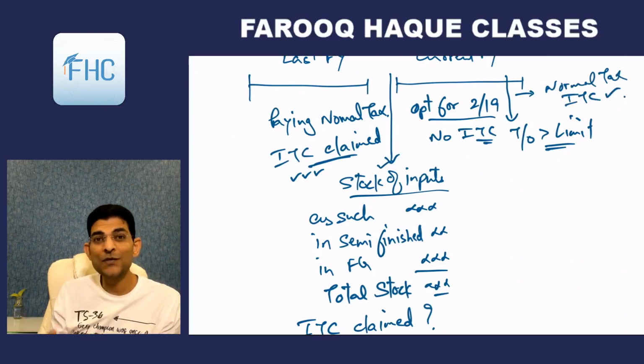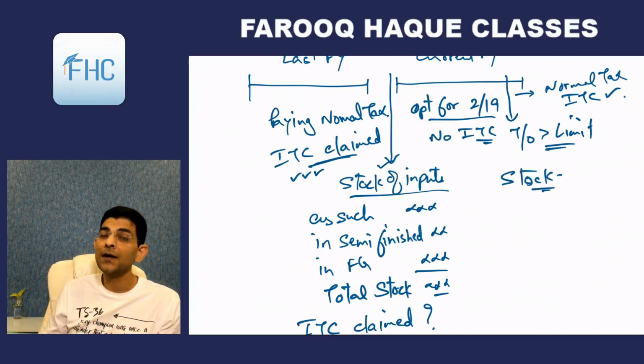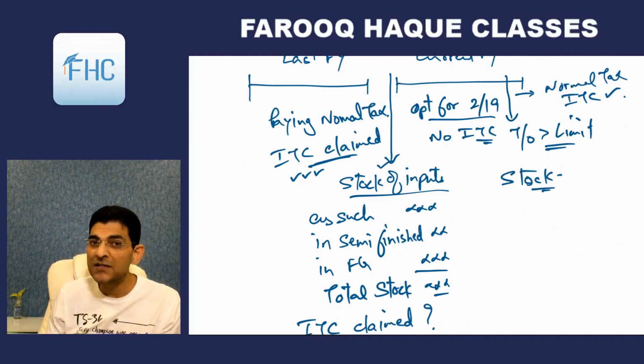So now what you have to do is that when you cross this limit, you have to again calculate the stock. Now this stock is non-ITC stock. You haven't taken ITC because you might have bought this stock somewhere here when you were in the concessional rate notification. So you haven't taken ITC. So no problem.